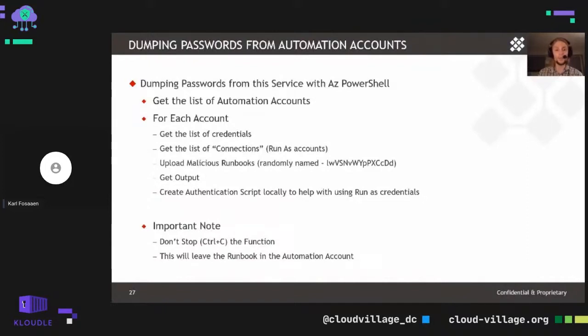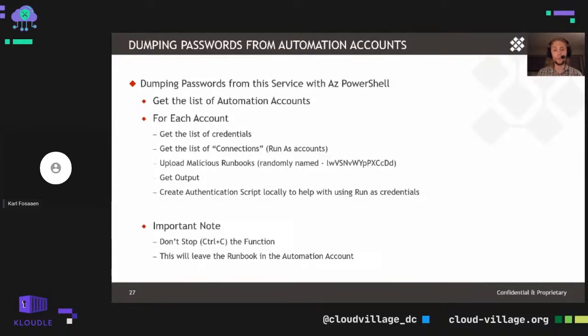Typically with Get-AzPasswords, we have everything randomly named for the runbook, so it'll be pretty easy to identify which runbooks are ours, and that way we don't have to worry about conflicts with naming or getting confused with which runbook we're running in the subscription itself. Get the output from the job output, delete the runbooks from the automation account, and then create a local authentication script to utilize the Run As certificates, which we'll see at the end of the demo here.